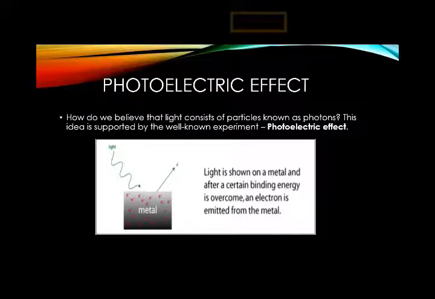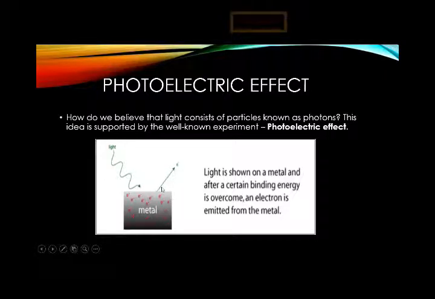So how do we believe that light consists of particles known as photons? This idea was supported by the well-known experiment known as the photoelectric effect. As we know, a metal has free electrons in its outermost shell. So when light strikes that metal, it emits electrons. Light is shone on a metal, and after a certain binding energy is overcome, an electron is emitted from the metal.